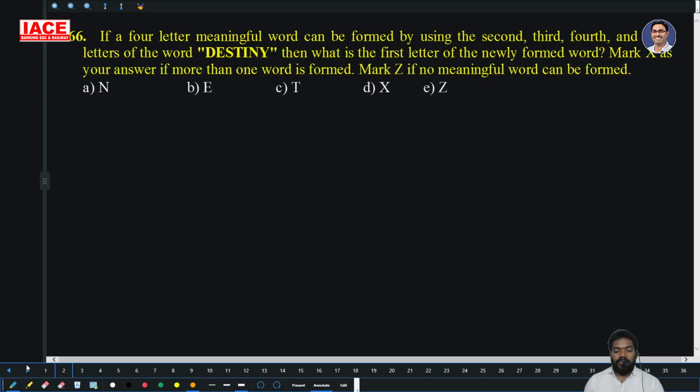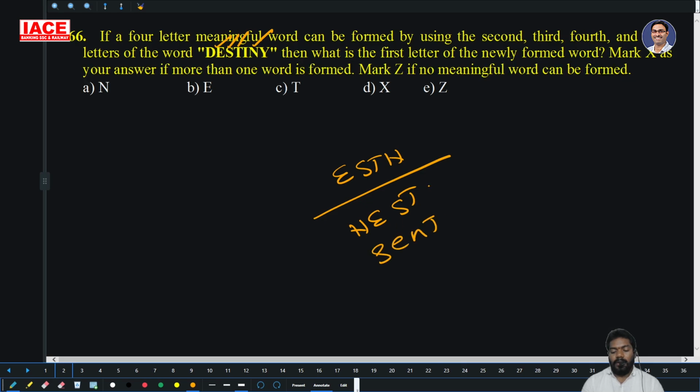The four-letter meaningful word can be formed using the second, third, fourth, fifth, sixth letters. This is E, S, T, N. What is the meaningful word? Nest is one of the meaningful words. Scent is one of them. Nest and scent. Now, mark X as your answer if more than one word is formed. So the answer is what? Option D is right.